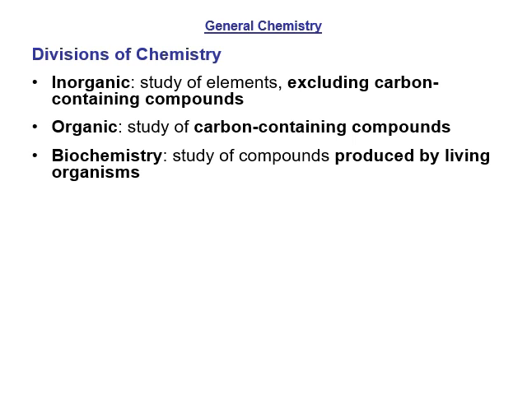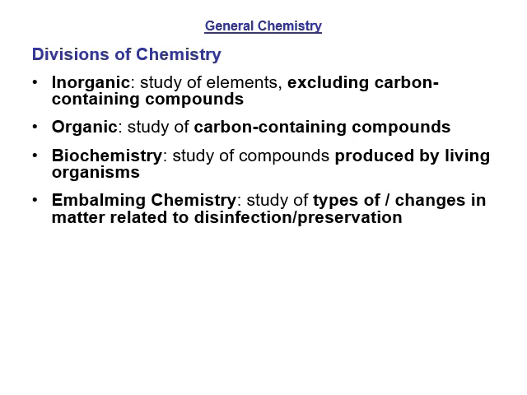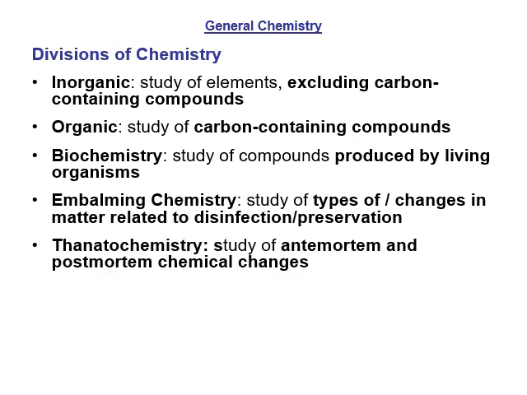Now, two divisions of chemistry that concern us would be embalming chemistry, which is the study of changes in matter that are related to disinfection and preservation, so how our chemicals interact with the compounds of the body for disinfection and preservation. And then thanatochemistry, which is looking at the study of antemortem and postmortem chemical changes. Antemortem is before death, and postmortem is after death. So thanatochemistry is looking at how the body's chemistry is changing before and after death that may affect our embalming process.